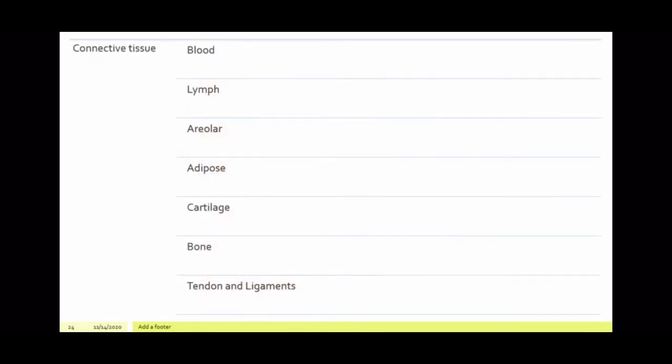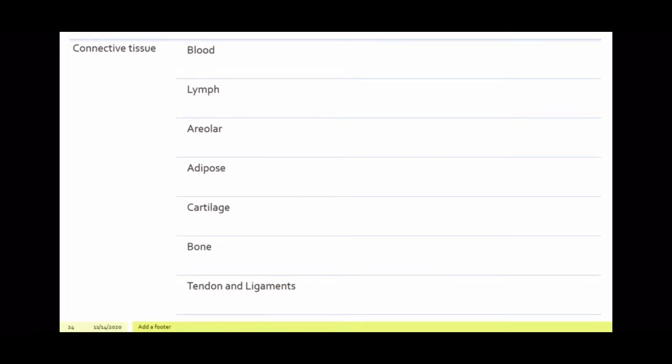So connective tissue, which are the types we've learned? Blood. It helps in transportation of oxygen, nutrients, and also sends the waste to the kidneys for excretion. Second is the lymph. It helps in protection of the body because this is a fluid that contains WBCs. Areolar tissue helps in supporting internal organs. It is made up of elastic fibers and present between the skin and the muscle.